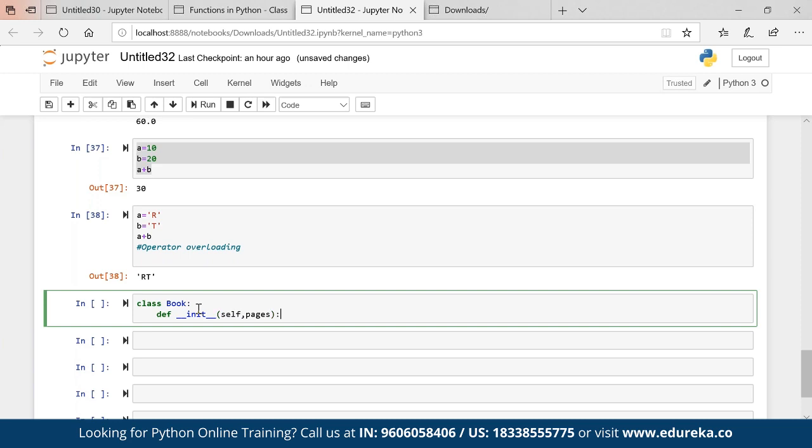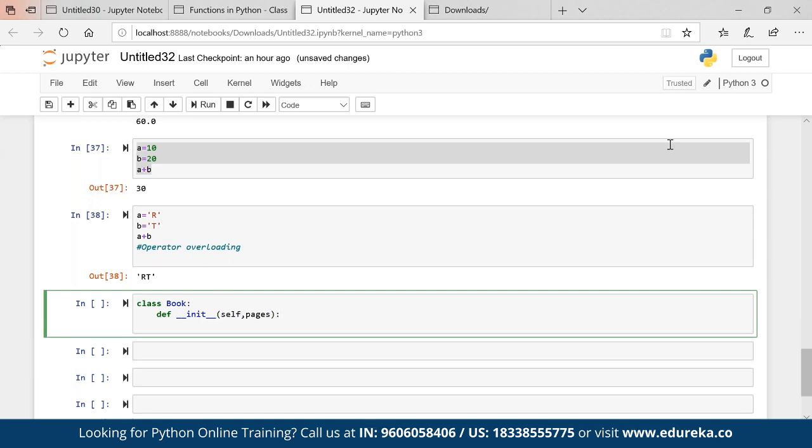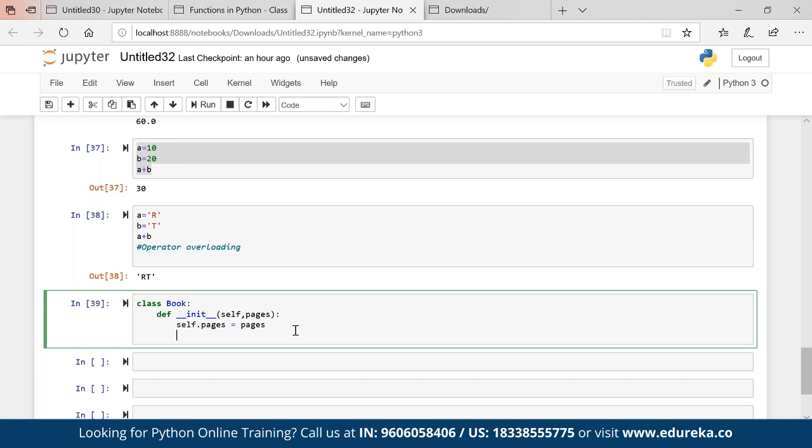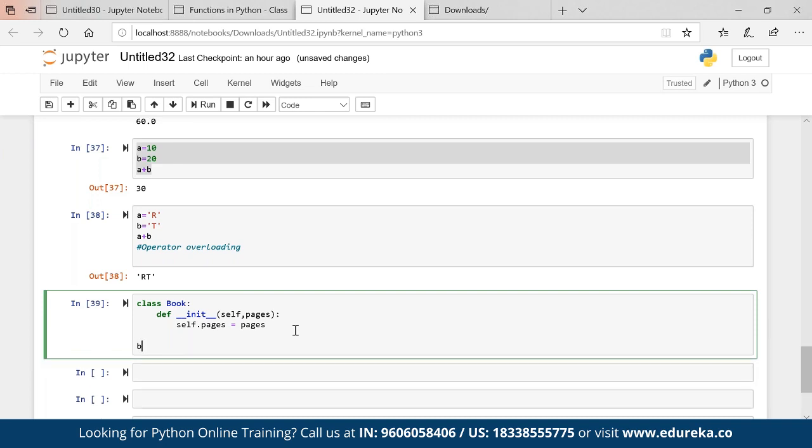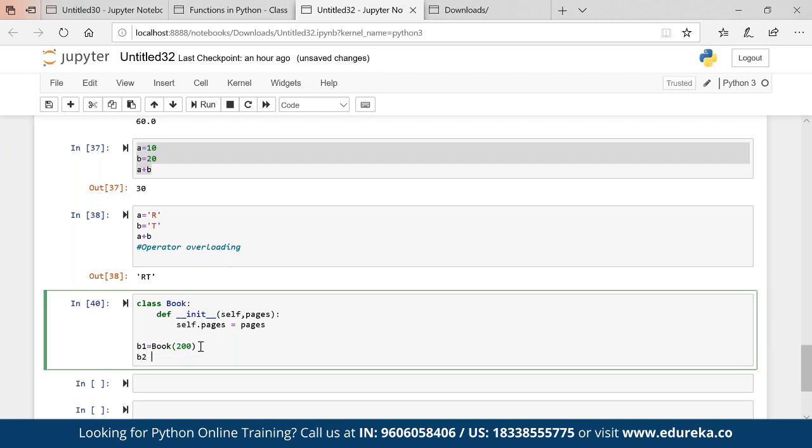If we are saying that in Python there is operator overloading, then we should be able to add the books. Basically, let's say I'm creating B1, which is an object of book with 200 pages. B2 is a book as well with 100 pages.